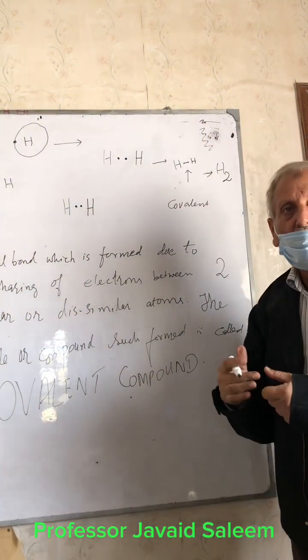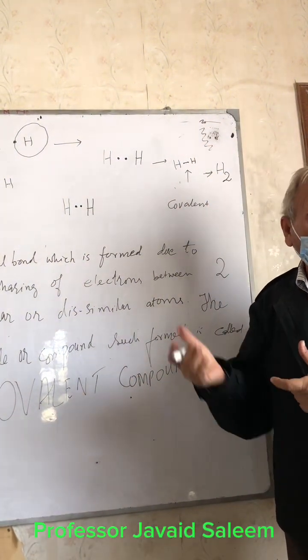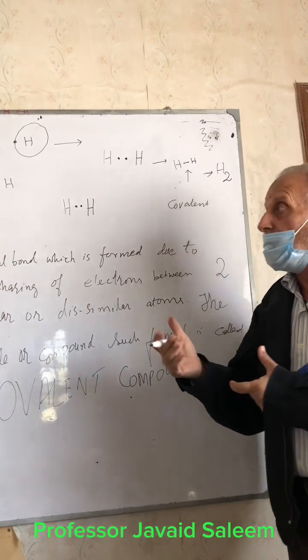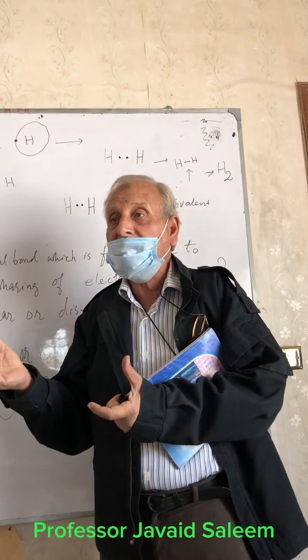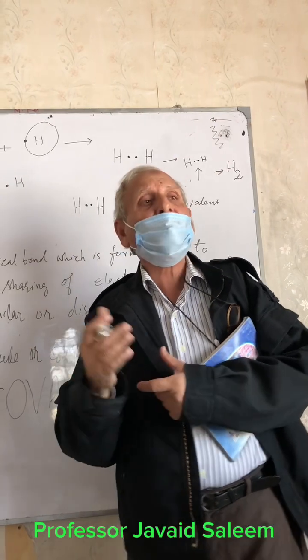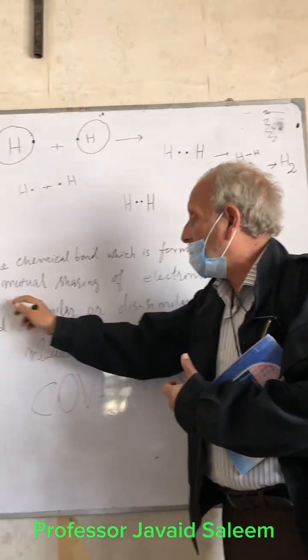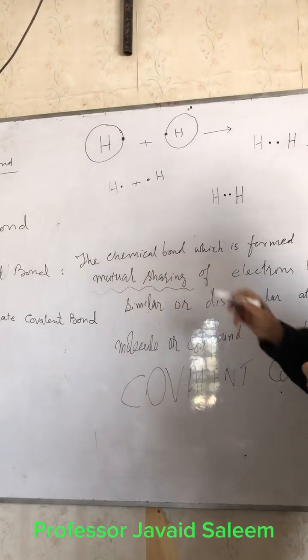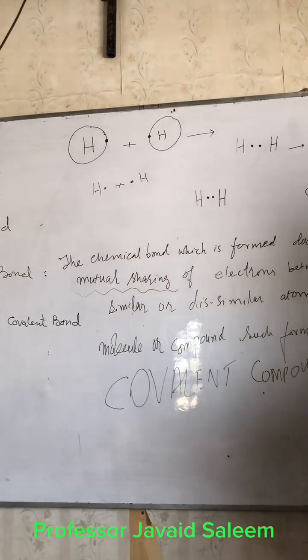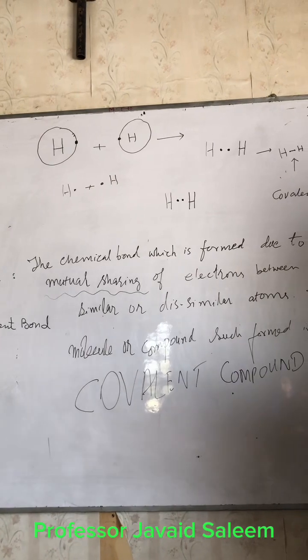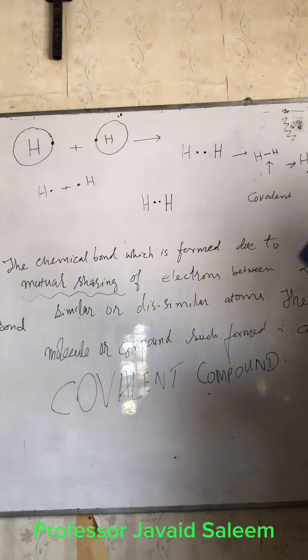So there is cooperation, covalency by sharing, mutual sharing. One word you remember, my son, this is the key word: mutual sharing of electrons.